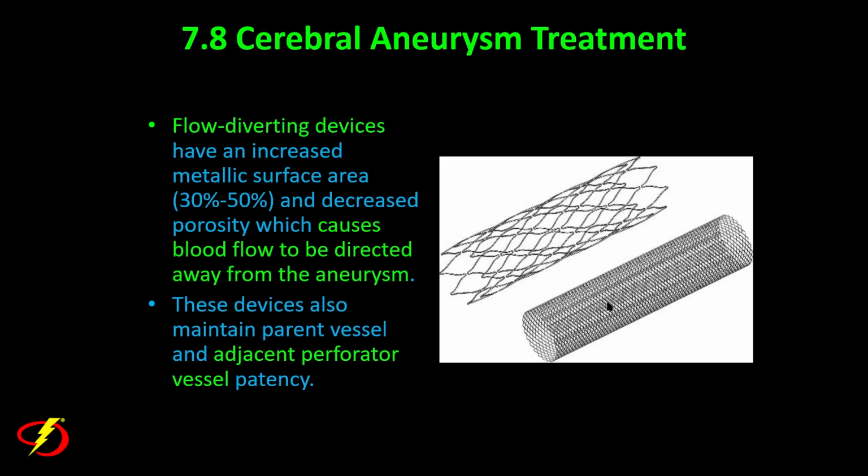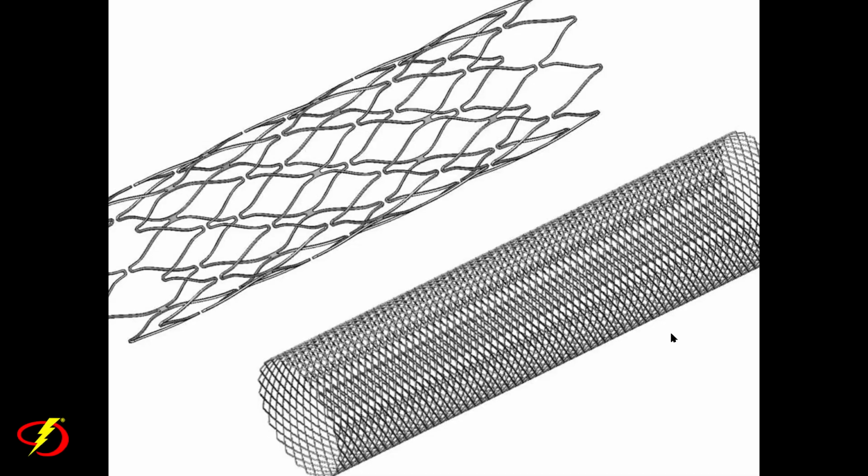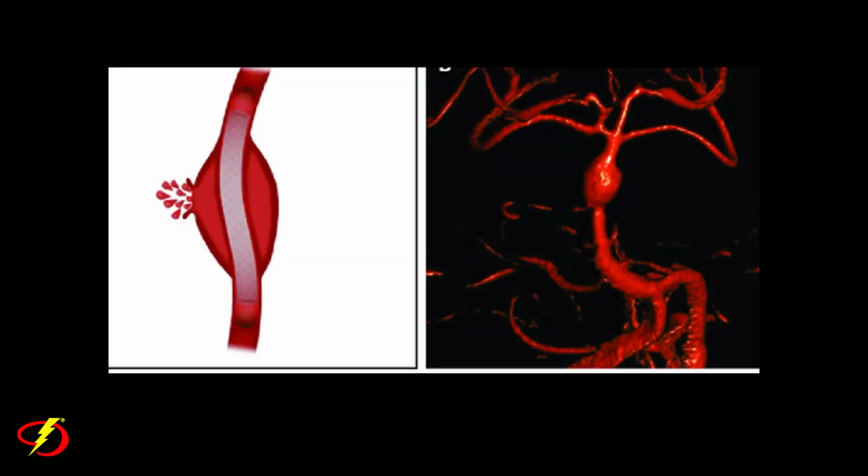The reason it is made this way is that these flow diversion devices divert flow away from the aneurysm lumen, but allow flow in adjacent perforator vessels. So it keeps perforators patent, but blocks flow into the brain aneurysm. Again, a stent has far less metal than these flow diverting devices, but these flow diverting devices are made such that the interstices are the right size to redirect flow away from aneurysms, but allow flow to adjacent arterial perforators. The reason that's so important is if we have something like a fusiform basilar artery aneurysm, there are multiple perforators coming off this aneurysm.